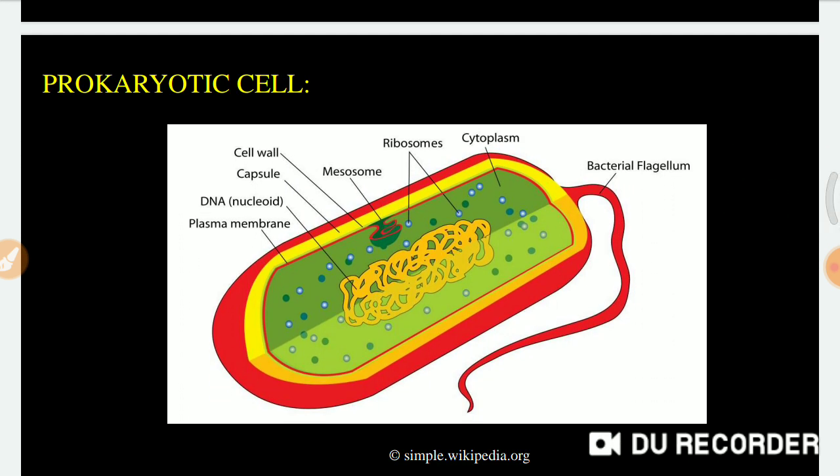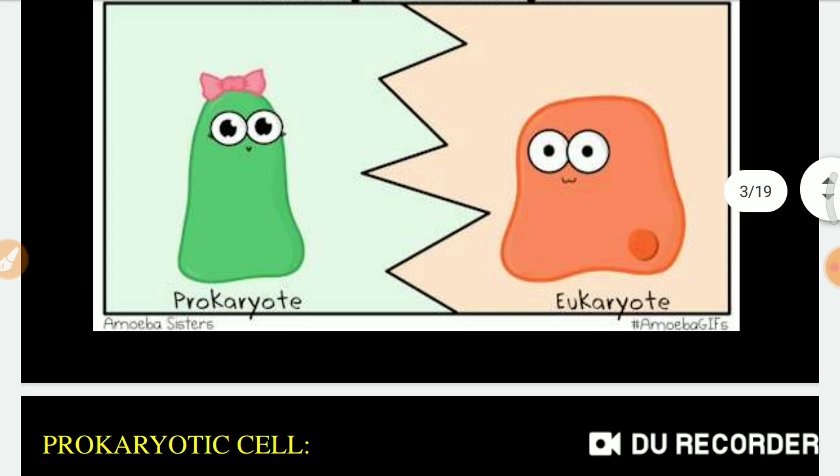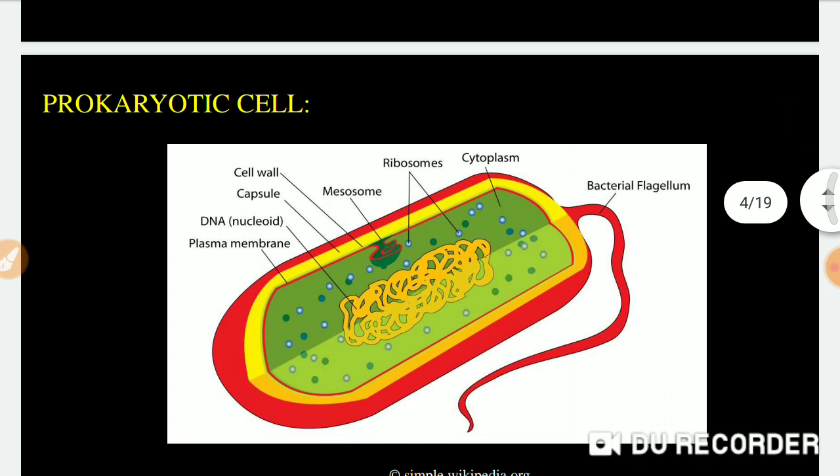Prokaryotic cell, if you see, pro means primitive cell. Primitive cell means it was not highly evolved, but eukaryotic cell is highly evolved. Prokaryote means it has a primitive nucleus, a less evolved nucleus. But if you see eukaryote, eu means true nucleus. So first we'll see the prokaryotic cell.